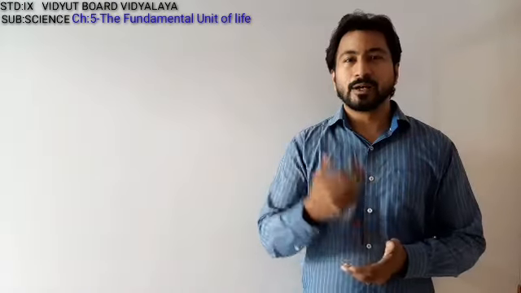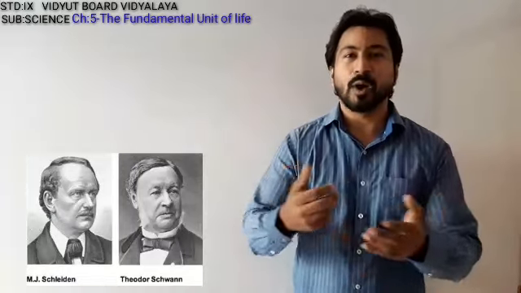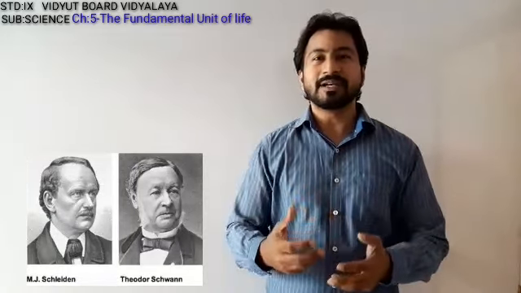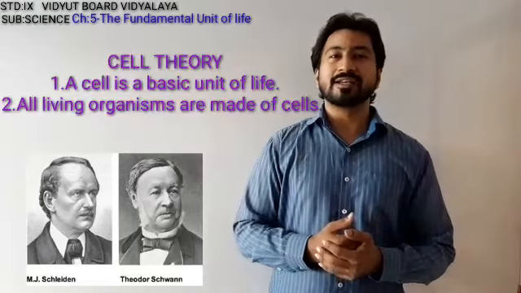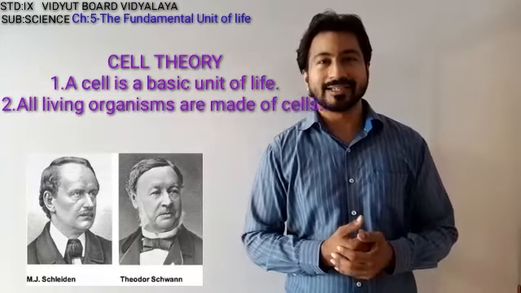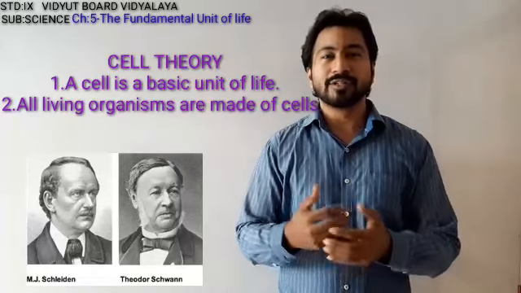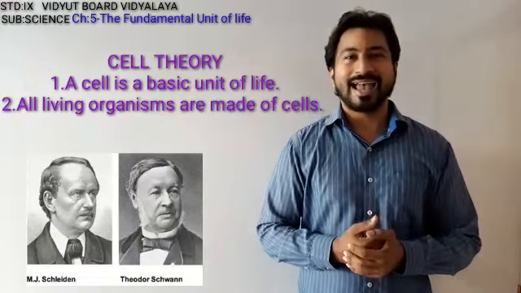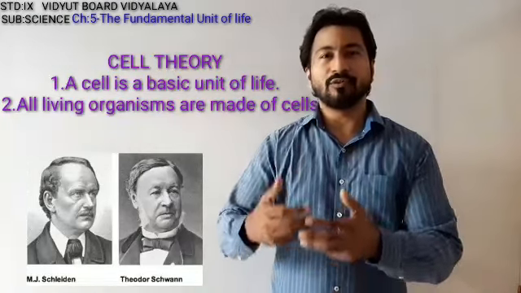Later on, two very famous scientists, Schleiden and Schwann, gave the cell theory. There are a few statements in relation to the cell theory: a typical organism is made up of the cells, and the cell is a basic unit of life.